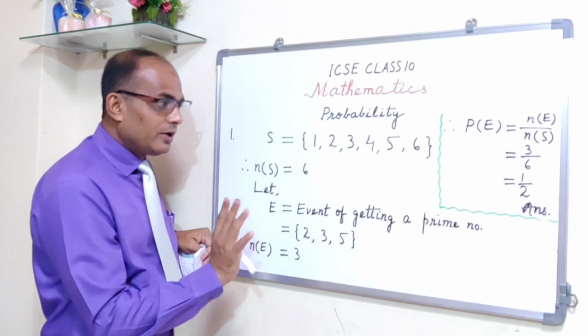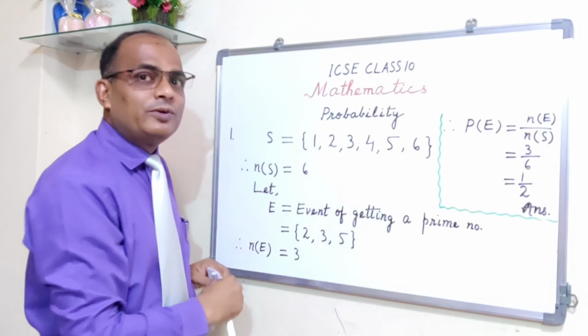Therefore, probability of E is equal to N of E upon N of S. This is the formula by definition. Probability of E, where E is the event, is equal to N of E upon N of S. Some people write the number of favorable outcomes upon the total number of outcomes. In our case, N of E is 3 and N of S is 6, so 3 upon 6.